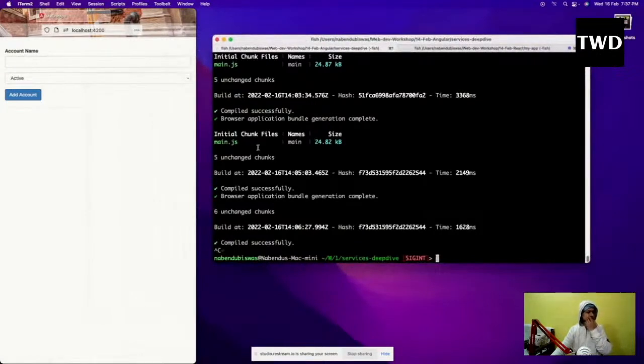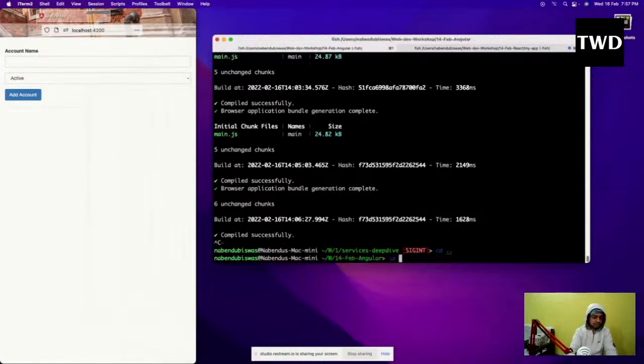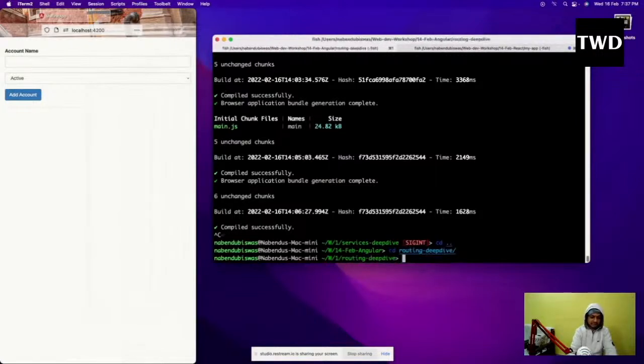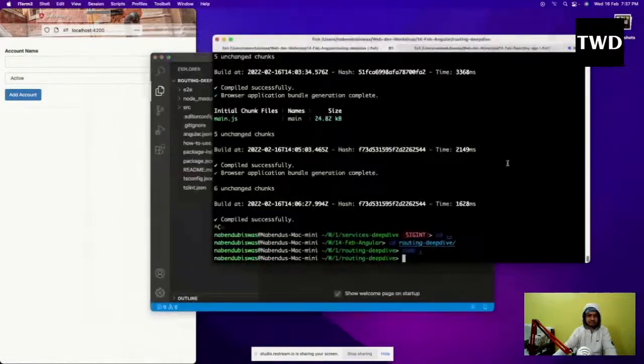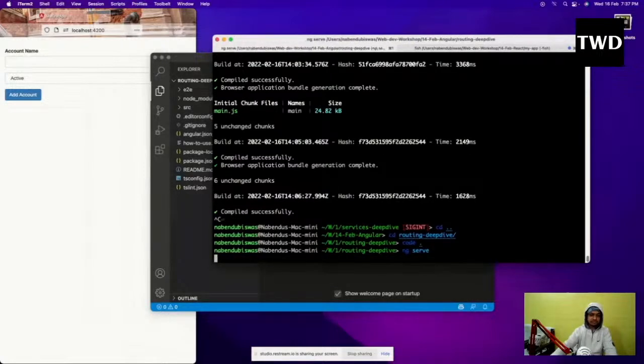So now we are going to learn about routing. See, routing is something which is inbuilt in Angular. It is not like React, where we have to have React Router DOM and all those things. So we don't do those things here. Okay, so cd routing deep dive we are going to do. Again, we have a project. So this is there, and ng serve is there.